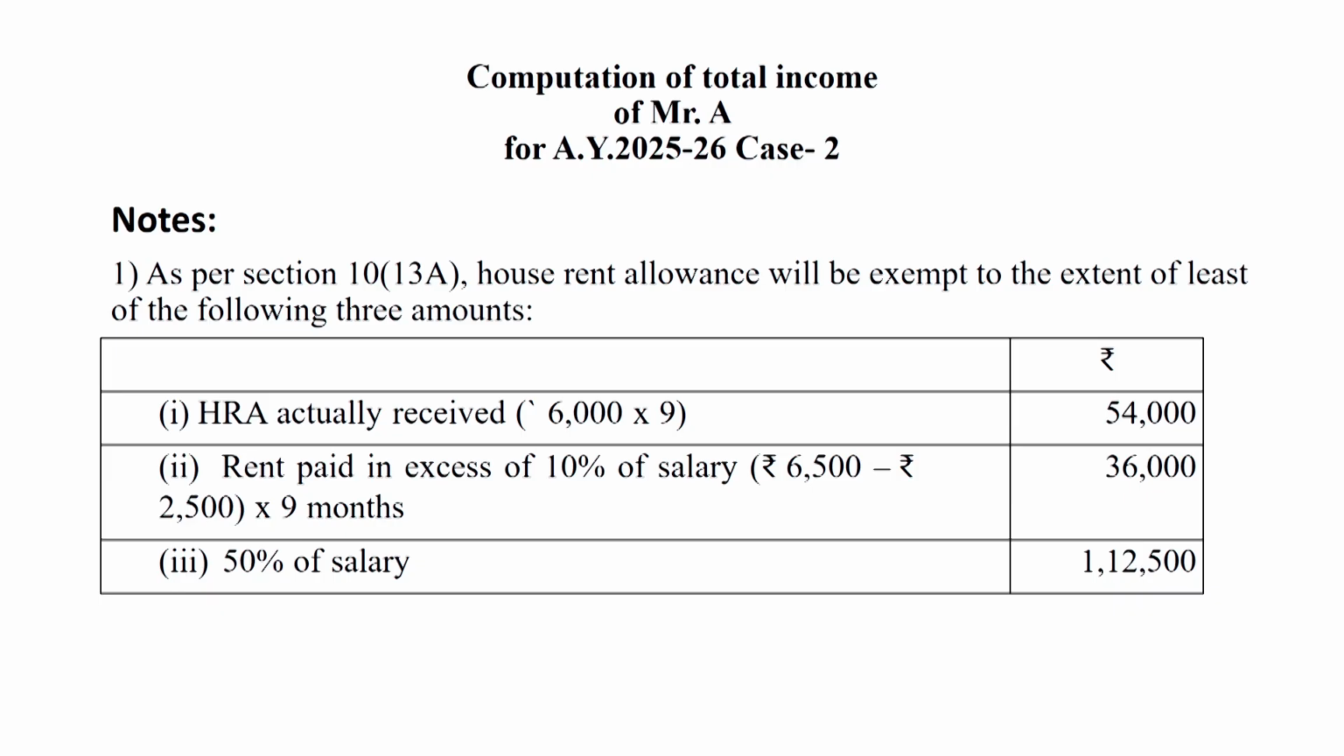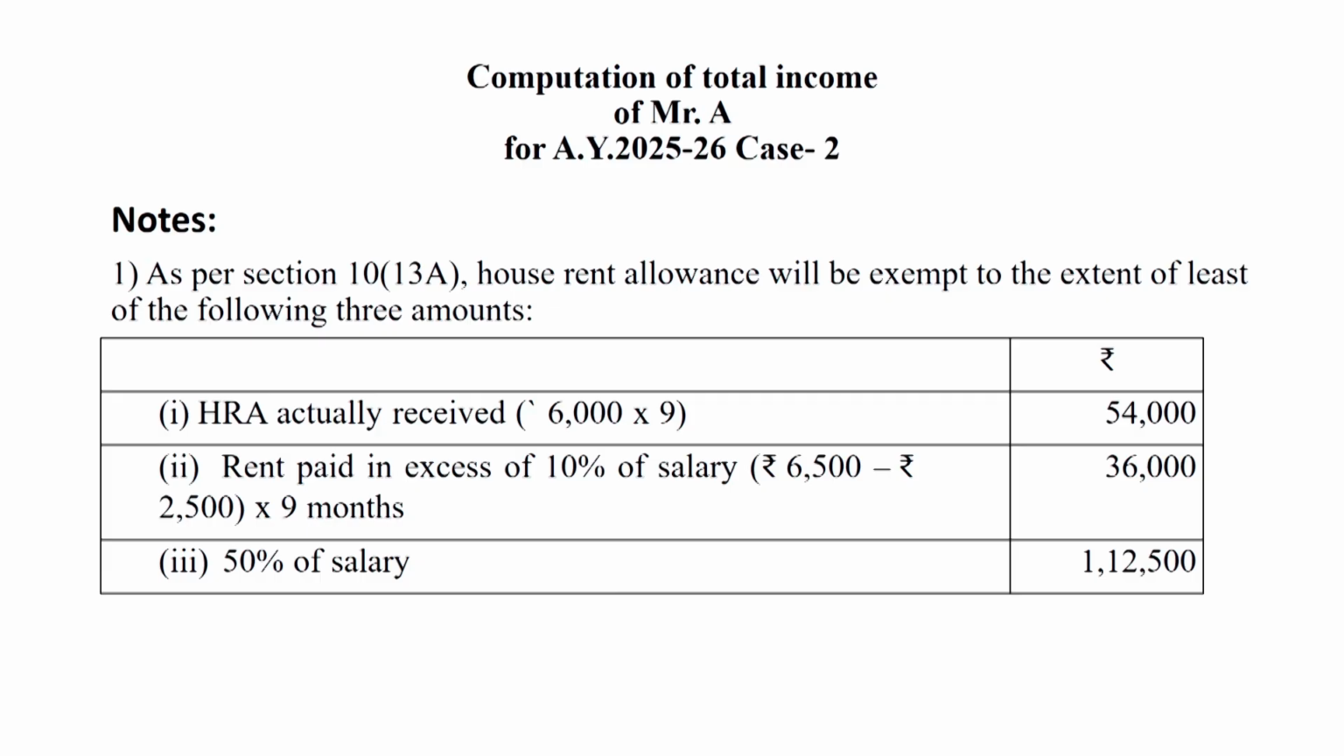And the house is situated in Mumbai. If the house is situated in Delhi, Mumbai, Kolkata and Chennai, then 50% of salary will be taken. So 50% is taken in this question. Salary means 25,000 per month for 9 months, 25,000 into 9 months, so 2,25,000. 50% of 2,25,000 is 1,12,500. So the least of the following 3 amounts is rupees 36,000. So 36,000 is taken as the exemption under section 10 subsection 13A.